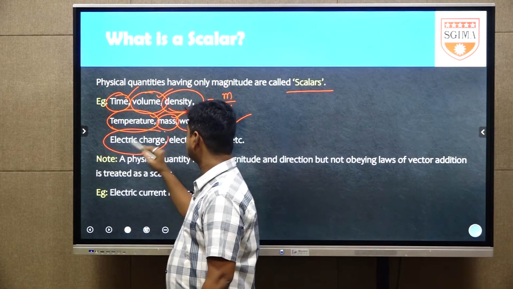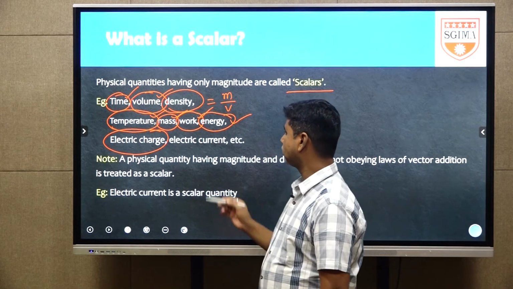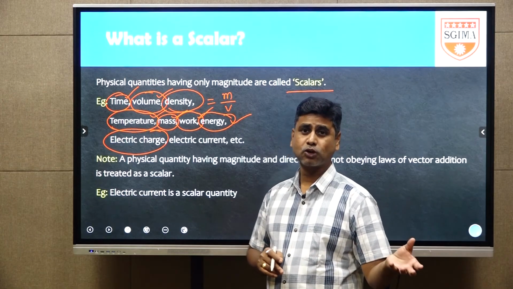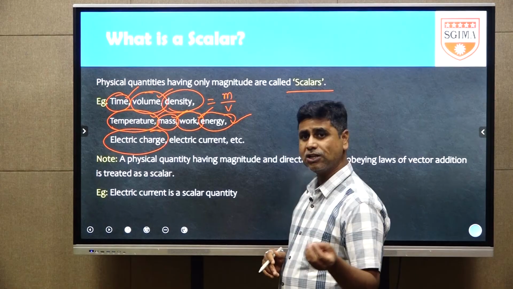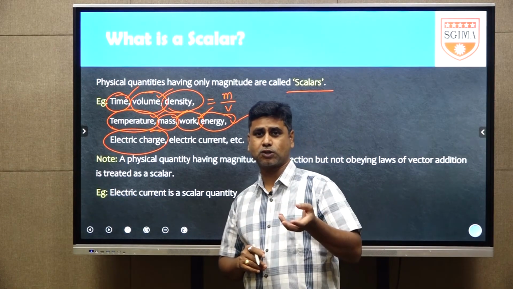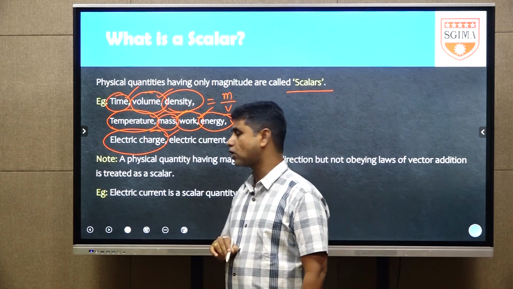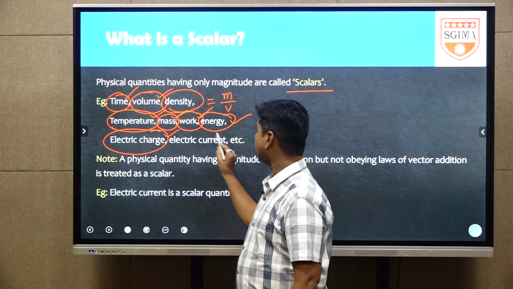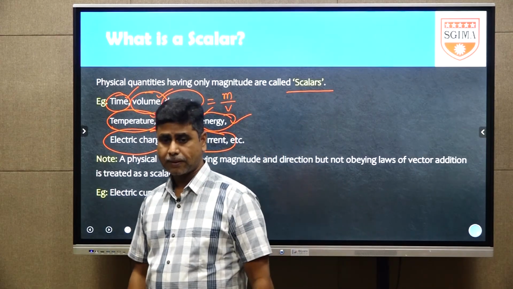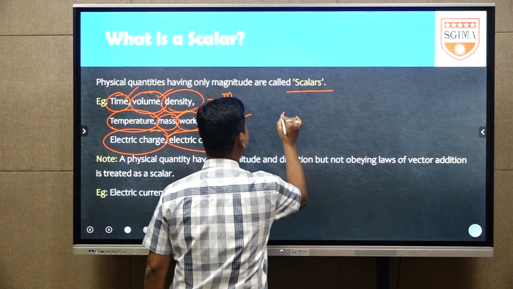Next, electric charge. In lower classes you also have electricity. What is the electric charge? Electric charge means 2 coulomb or 10 coulomb or 20 micro coulomb. These are values only that you are taking. It just has magnitude. You don't say charge right side, charge left side, charge upwards. That is why, having magnitude, it is also called a scalar quantity. Next, electric current. This is important. Electric current generally has magnitude. If you take electric current I equal to 2 ampere.